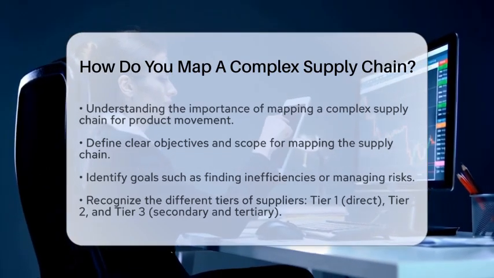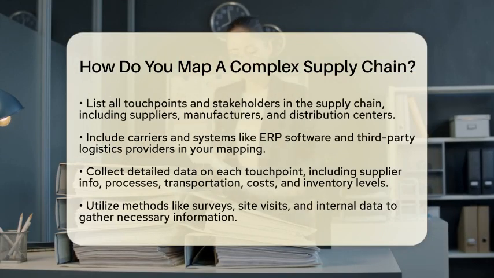Next, identify all touchpoints and stakeholders involved in the supply chain. This means listing everyone from suppliers and manufacturers to warehouses and distribution centers. Don't forget about carriers and supporting systems like enterprise resource planning software or third-party logistics providers. This step ensures that no critical link is missed.